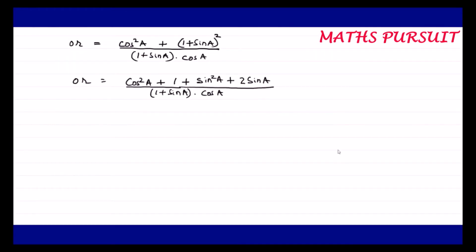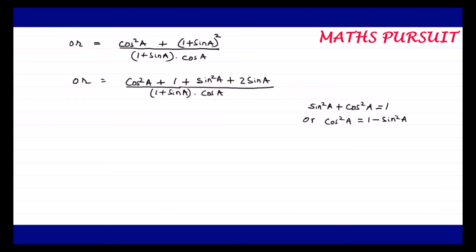Now, what we got? We got cos square A plus 1 plus sin square A plus 2 sin A upon 1 plus sin A into cos A. Now guys, one thing that I want to show you here is that we very well know that sin square A plus cos square A is equal to 1, or I can write cos square A is equal to 1 minus sin square A.